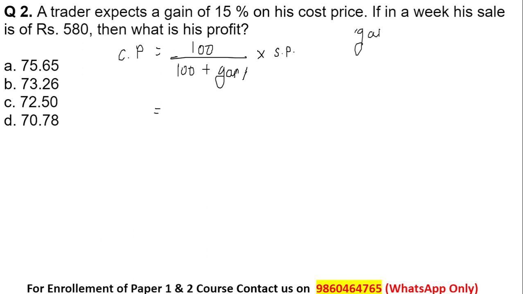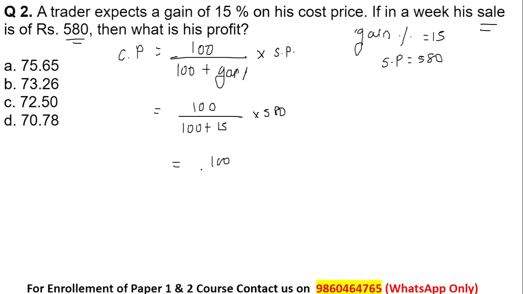Okay, let's just solve over here. We know the gain percent is equal to 15, given in the question. So just put the values. We know the selling price as well. The selling price is nothing but 580 rupees, as they have told his sale is rupees 580. So you can insert the value of his sale as selling price. So the values will be 100 upon 100 plus gain percent 15 into 580. This will give me 100 upon 115 into 580. The value will be equal to rupees 504.35.